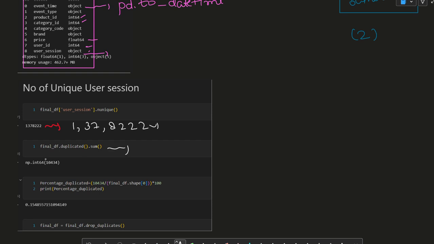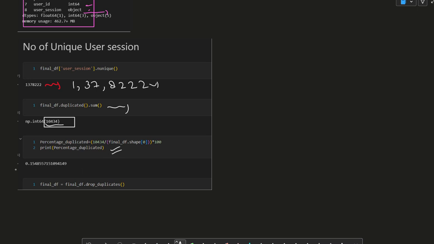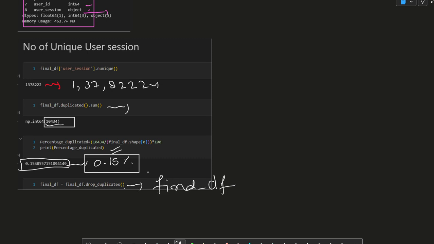It was only a needle in a haystack: 10,434, which is not a big number. So we just dropped them, only 0.15% of the data is missing. We removed that data with df.drop_duplicates, and now we have a final df which is free from duplicates.